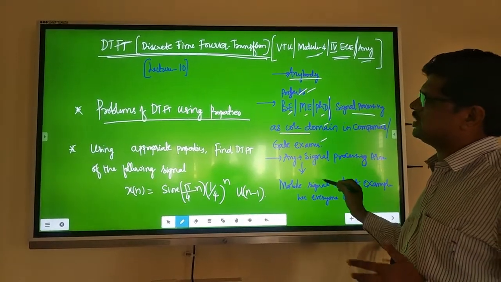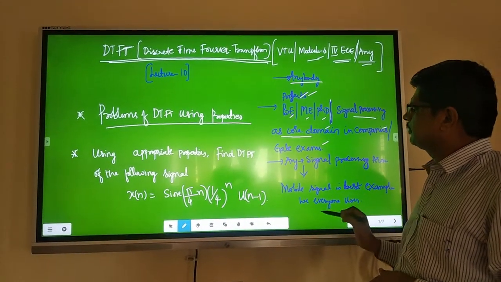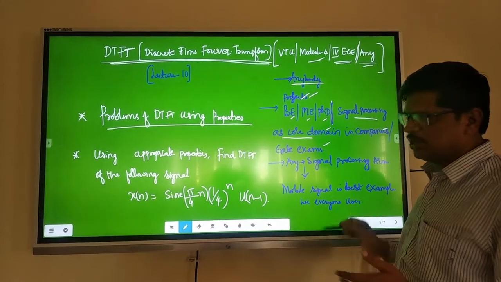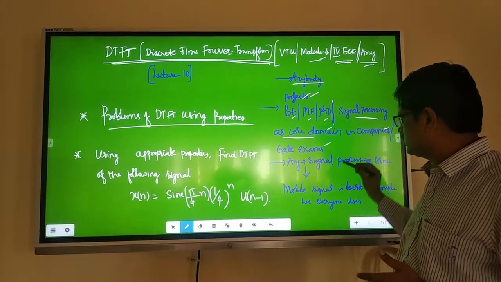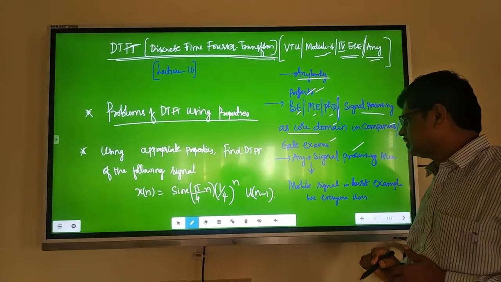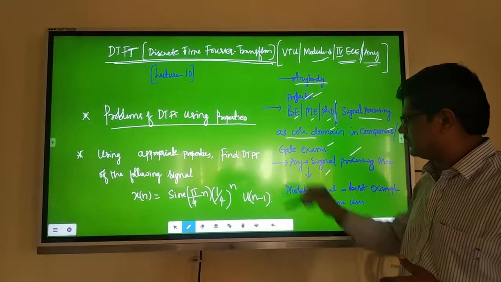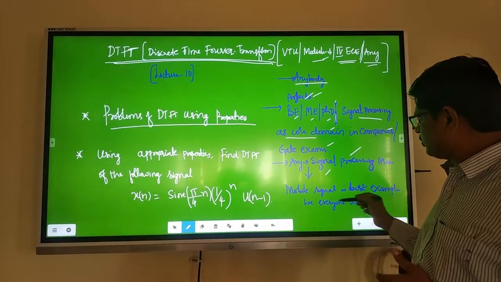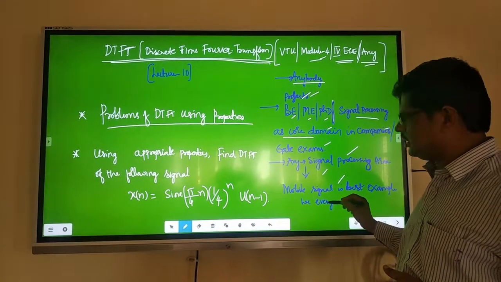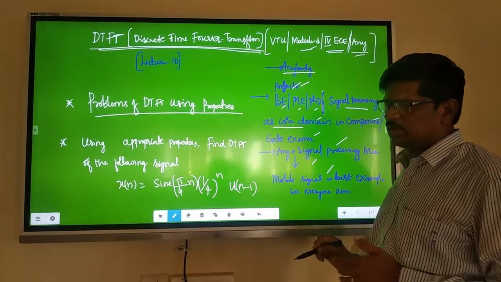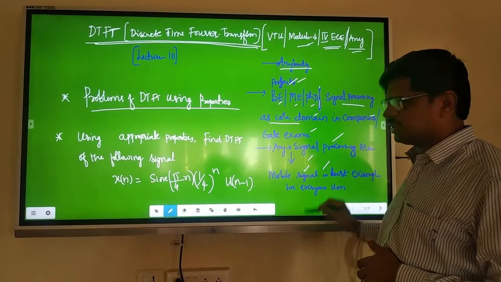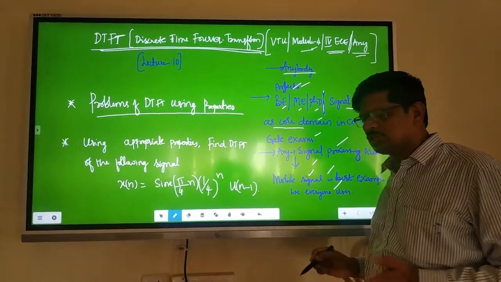Any other persons outside engineering, any other students or researchers interested in the signal processing area, you can take up these sessions. Why? Because signal processing is a very favorite subject today, because mobile signal is the best example which everyone uses.